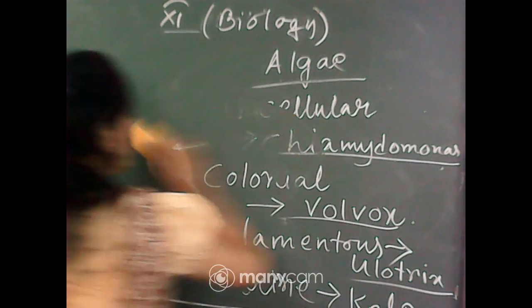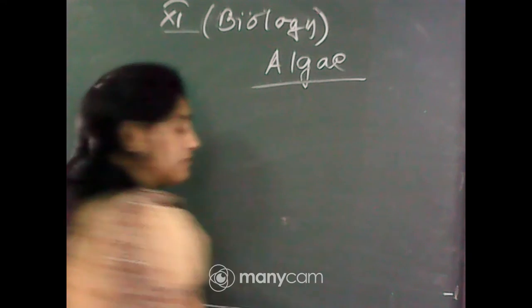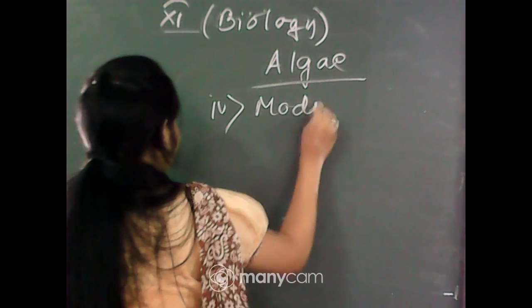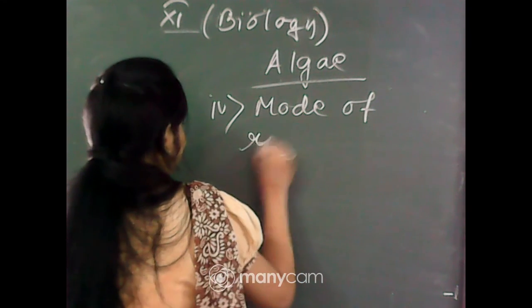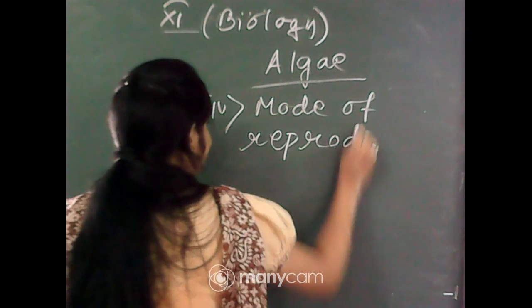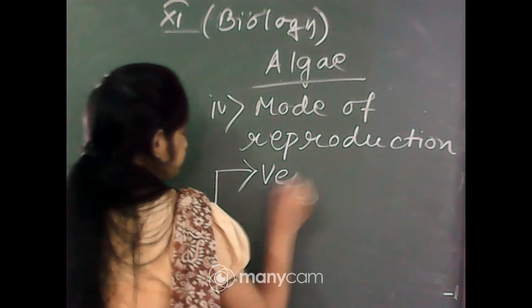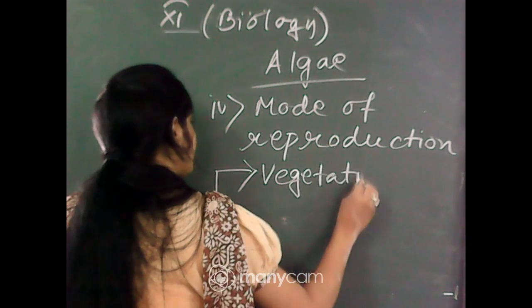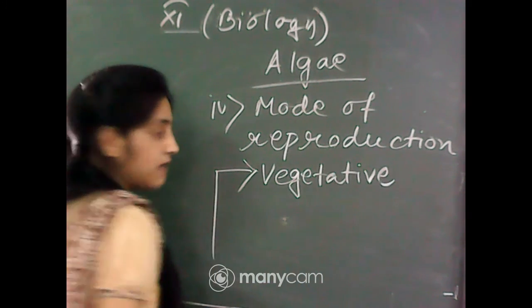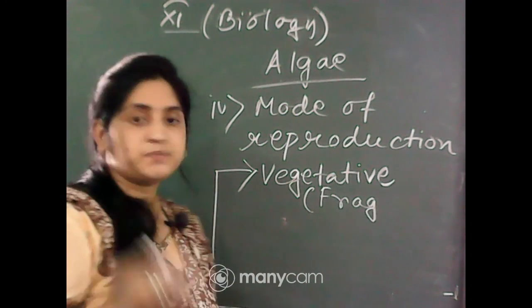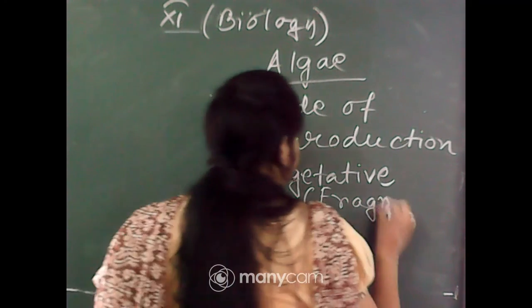Next, the mode of reproduction. In the algal body, three modes of reproduction are present: vegetative, asexual and sexual. Vegetative reproduction occurs through fragmentation. Their body is fragmented into different parts, and each part produces a new individual. Fragmentation.